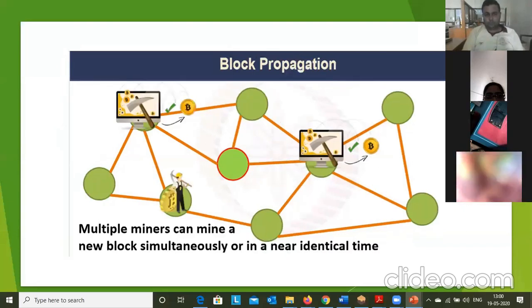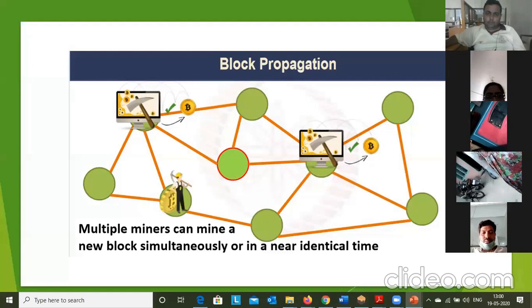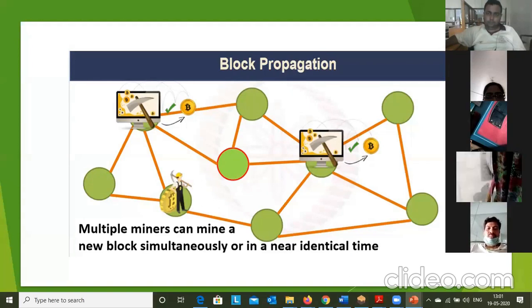Now, block propagation. Once a particular miner finds the solution, even multiple miners can mine a new block simultaneously, or at an identical time. So there is a situation: what will happen if two miners find the solution at the same time? At that time, who will get the reward in the Bitcoin network? In that case, based on the proof of work, whoever has spent more computing resources will get the reward.